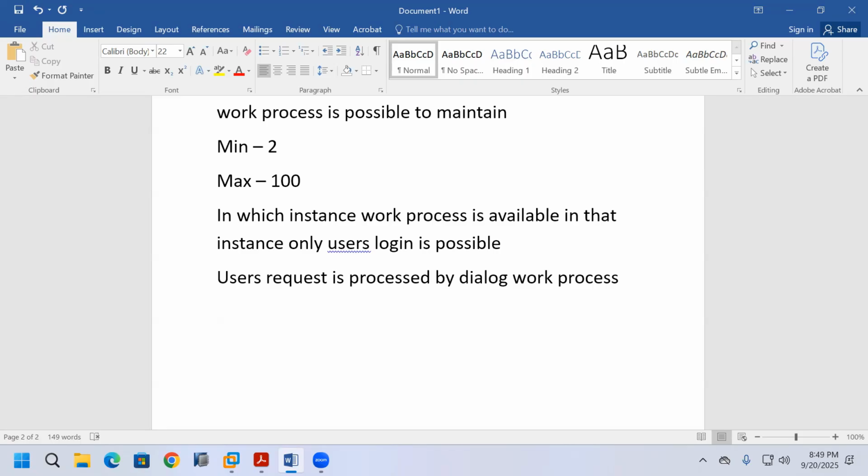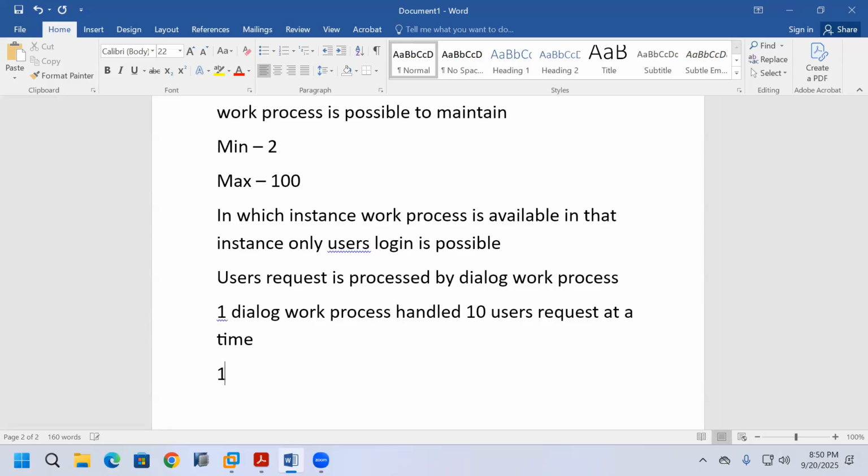One dialog work process handles 10 users' requests at a time. Suppose 10 users log in to the primary application server instance. One dialog work process alone handles those 10 user requests.